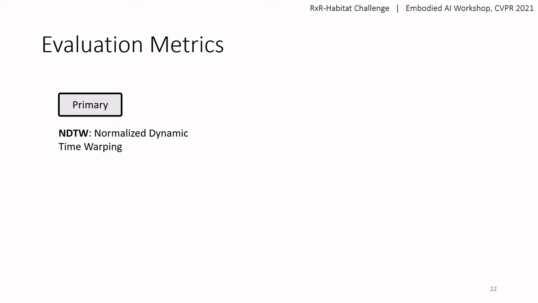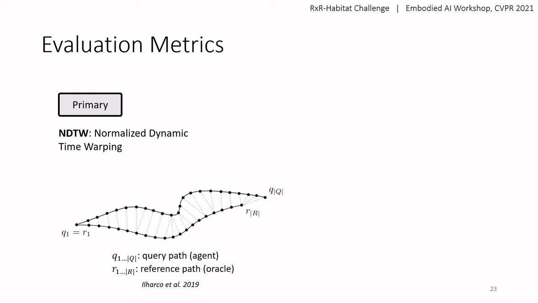To evaluate agents in the RxR-Habitat Challenge, we choose the primary metric to be normalized dynamic time warping, or NDTW. This metric computes the path alignment between an agent's path, labeled Q, and an Oracle ground truth path, labeled R. An ideal agent would maximize the expected NDTW across all episodes with a score of 1.0, indicating perfect path alignment.